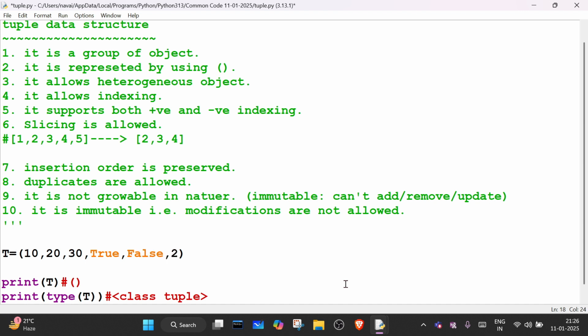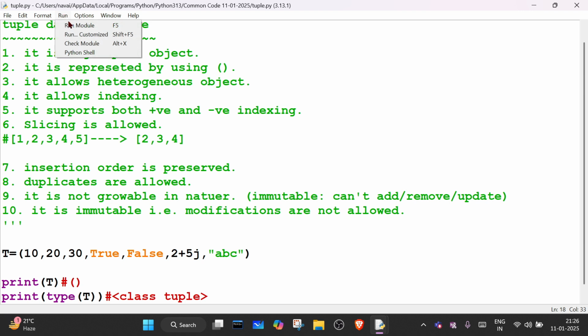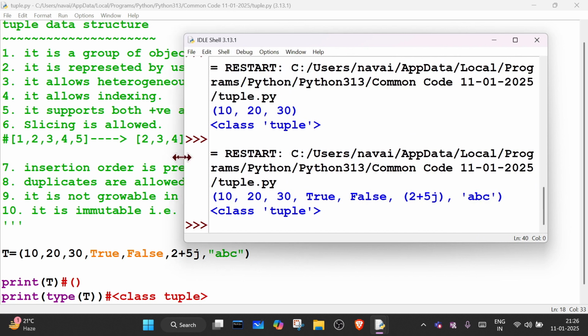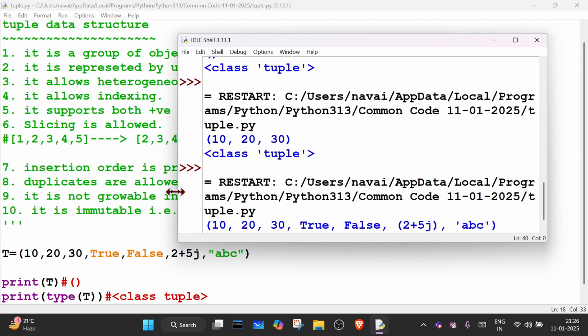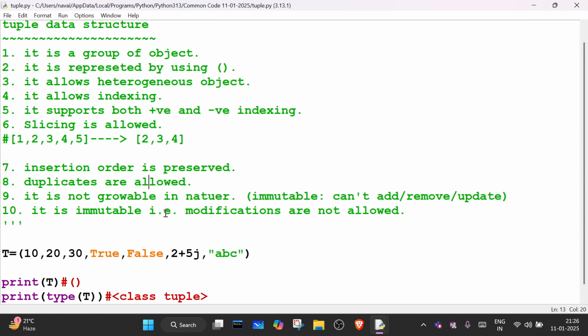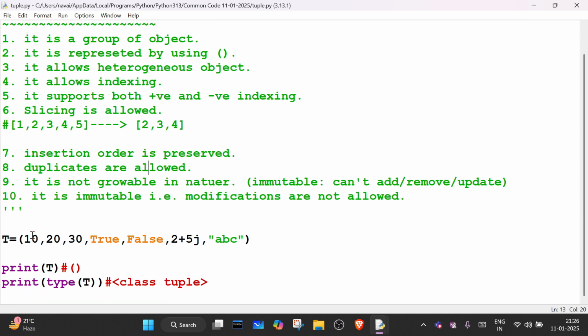Can I keep a string here? Yes, it is possible. Let me run it. See, what's the meaning of this? It allows heterogeneous objects, right? Heterogeneous data it allows. And how to create the tuple? This is one way to create the tuple.